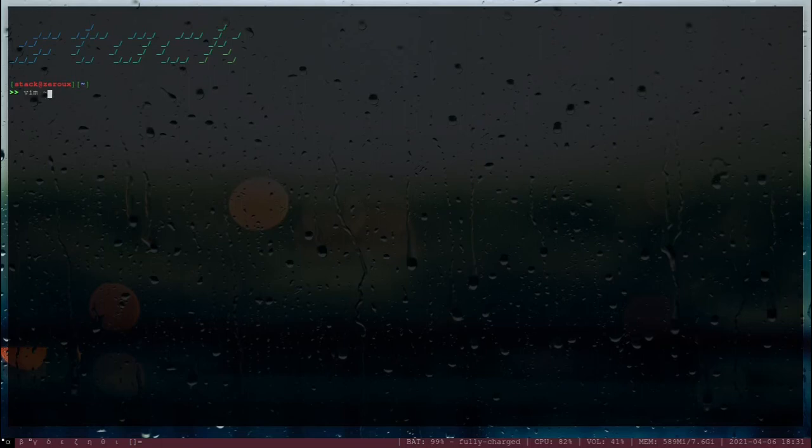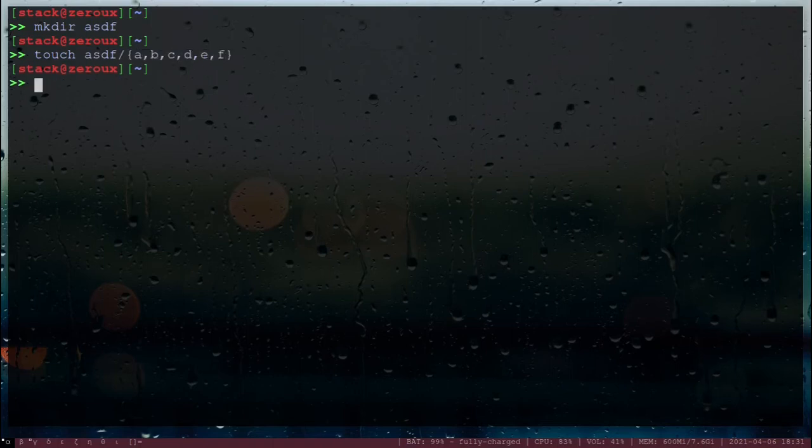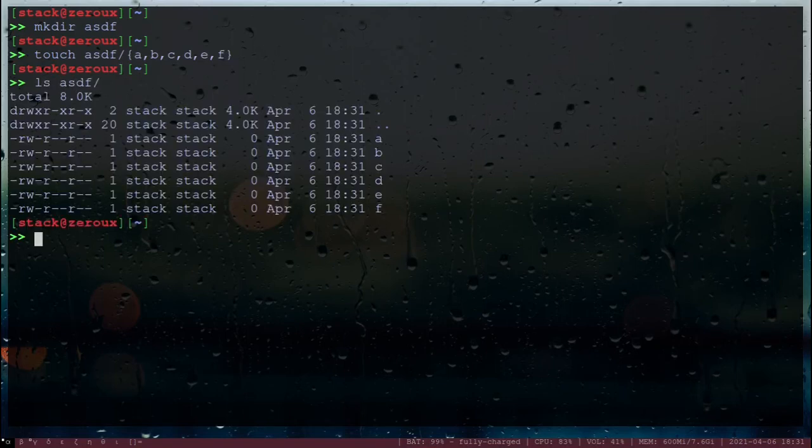So if you have ever done this, let me just show it first. I guess I should make this bigger. Let's make a directory. Let's call it ASDF. And let's fill it with some things. Let's make 3 different files, A, B, C. Let's make a bunch more, actually. Why not? ls ASDF. You see those files are all there, A, B, C, D, E, F. If I were to cd in that directory, every time I cd, I do this.